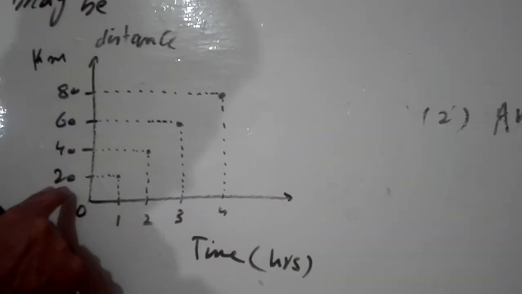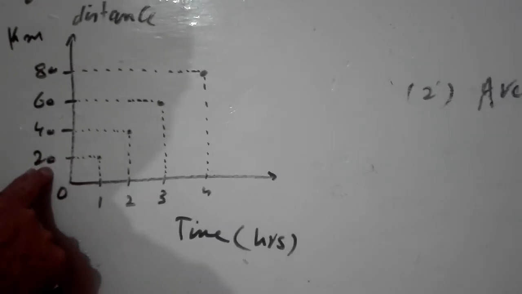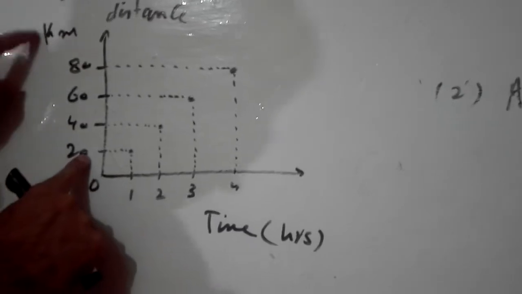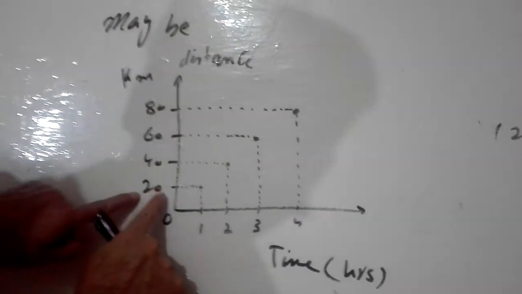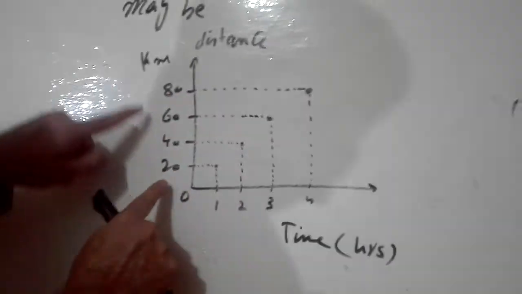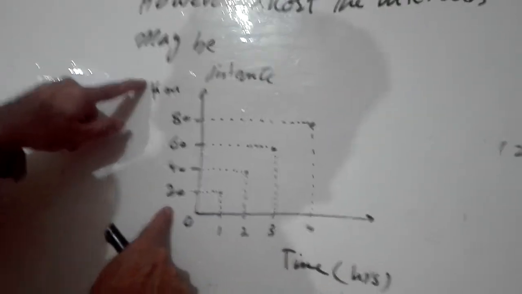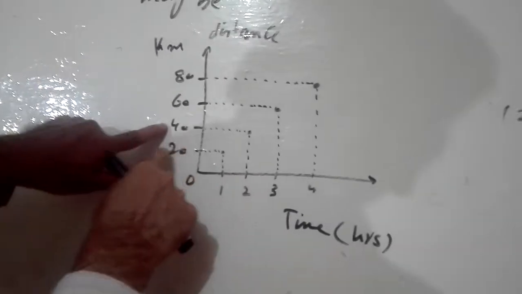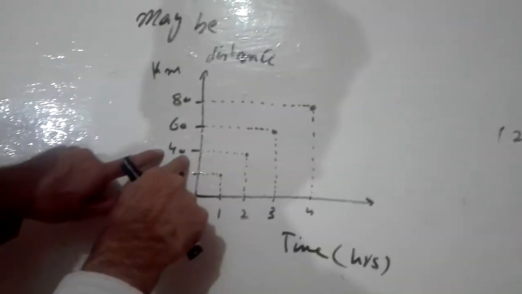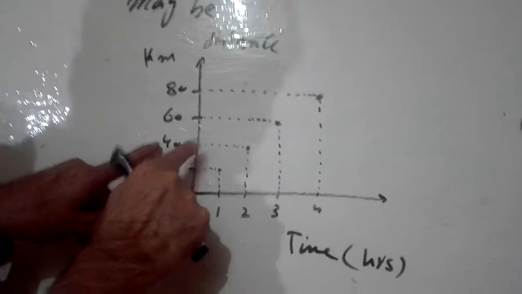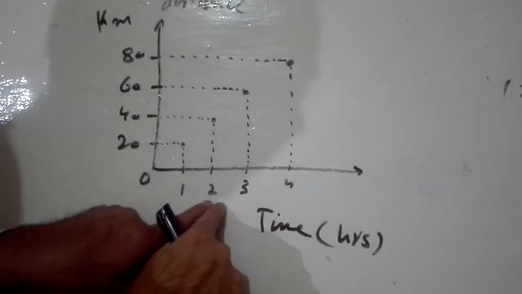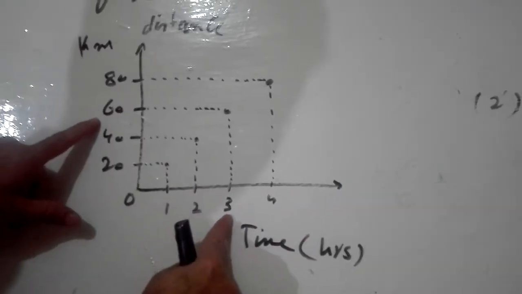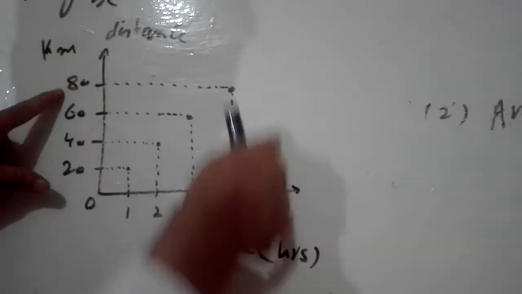Suppose the train covers firstly 20 km in 1 hour. Time is on the x axis, 20 km. I have written kilometer here. There is no need to write kilometer with every digit; I have written it one time, that is understood. 20 km distance in 1 hour. Then next 20 added, 40. Clearly the train covers the next 40 km in 2 hours, and then 60 km distance in 3 hours, and next 80 km distance in 4 hours.